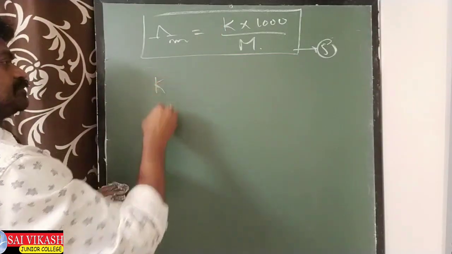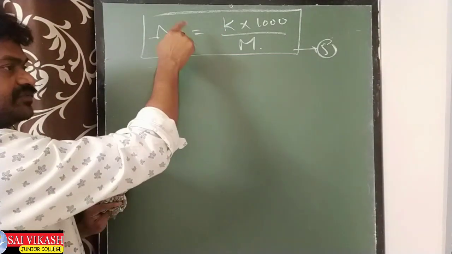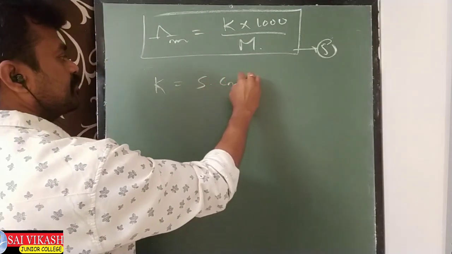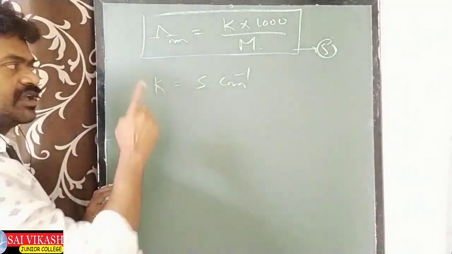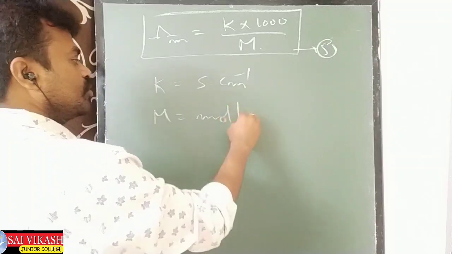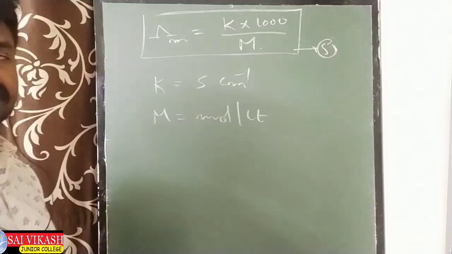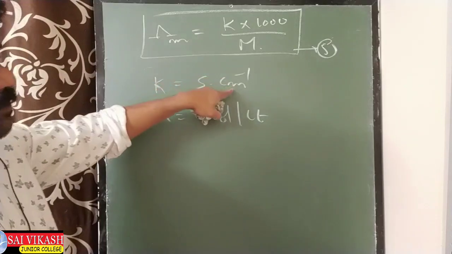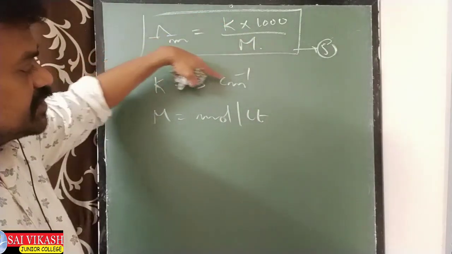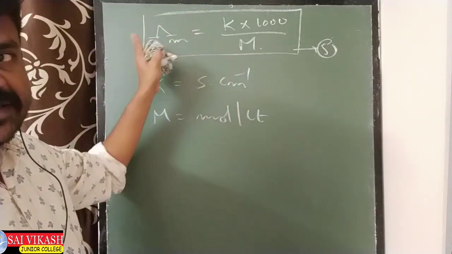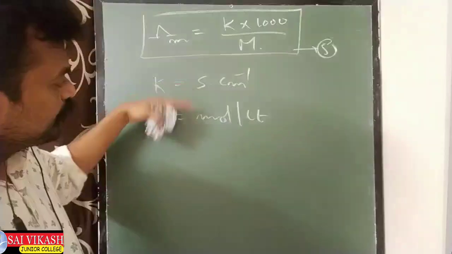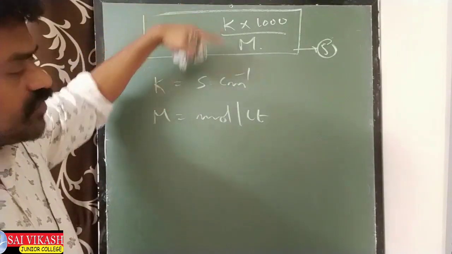In this case, if you want to use this formula, K should be Siemens per centimeter and M should be mole per liter. We have to use this one. K should be Siemens per centimeter because when we are using liters, K has to be taken in Siemens per centimeter. It is a CGS unit. So mole per liter is to be taken. If you use these units, this is the formula.